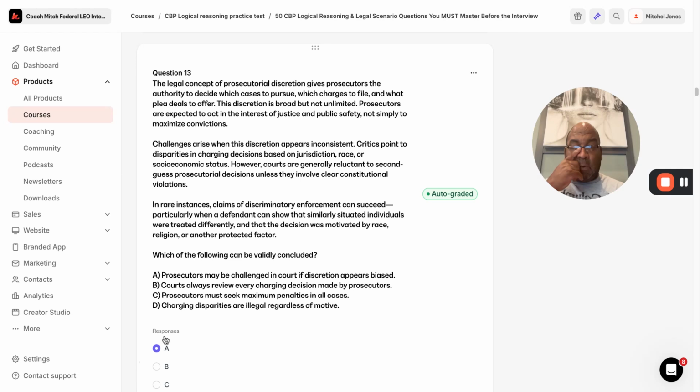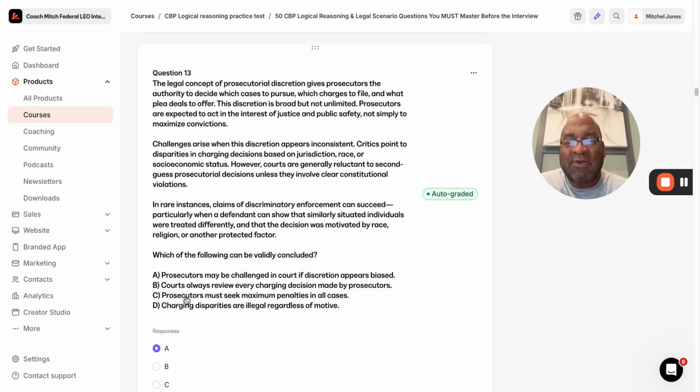So let's look at it. Why does this make sense? Because it says here they can be challenged in court. How do you know this? Because it says here, challenges arise when discretion appears inconsistent. That's a logical conclusion, so they can be challenged in court. This makes sense. Now, B doesn't make sense, because it says courts always review every charging decision made by prosecutors. It doesn't say that at all.